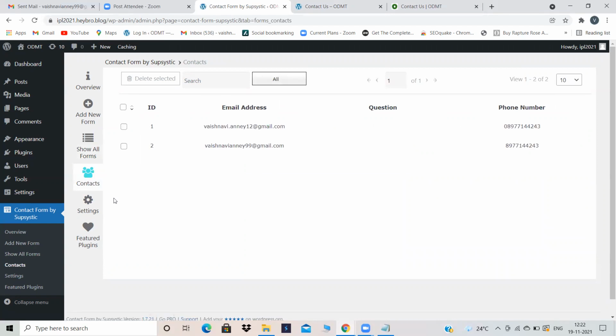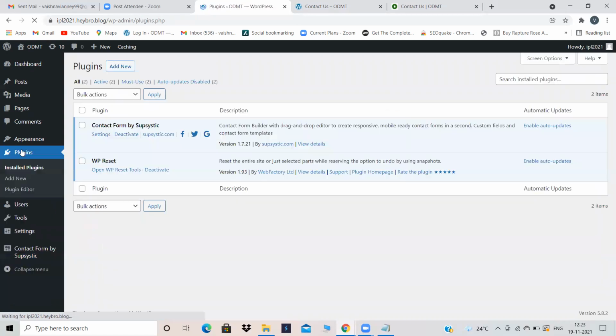Kushal, now tell me how to create a contact form. Yes, Kushal. What is the first step to create a contact form? What is the first step? The most important step. How this contact form is appearing in the dashboard. To bring that contact form by Subsystic, what should I do? Yes, Pranita? We need to go to plugins. Yes, plugins, and add new.